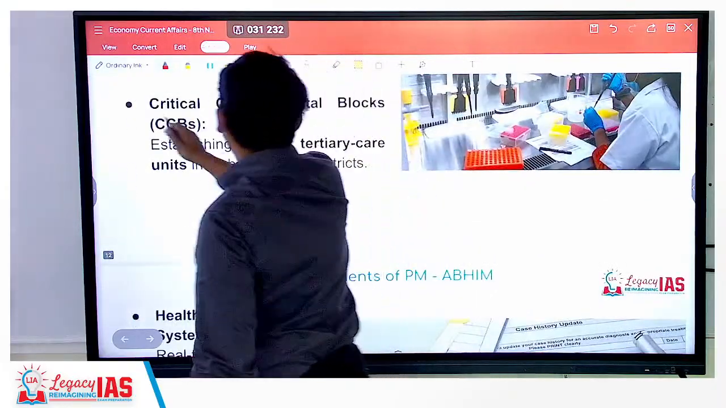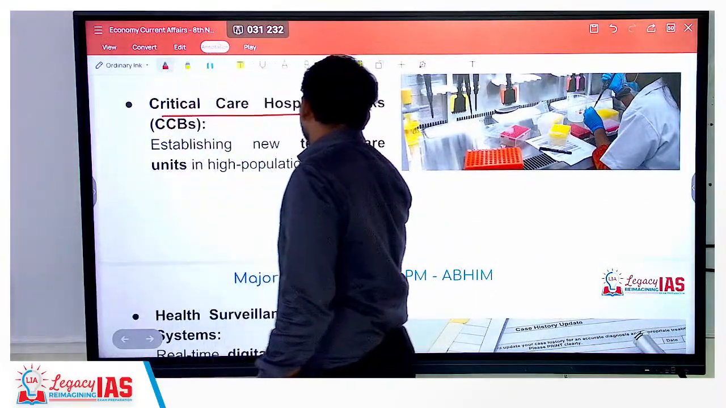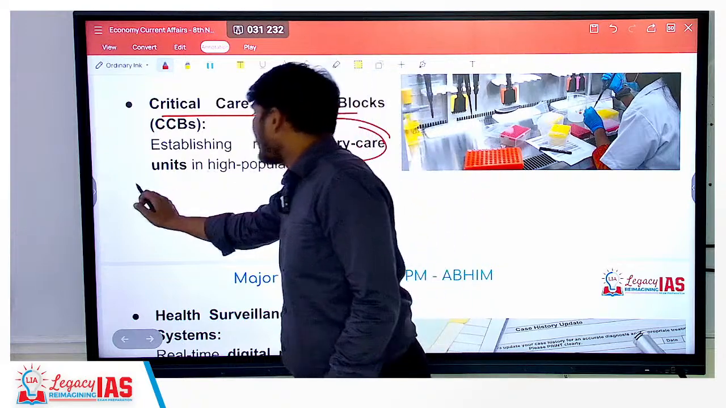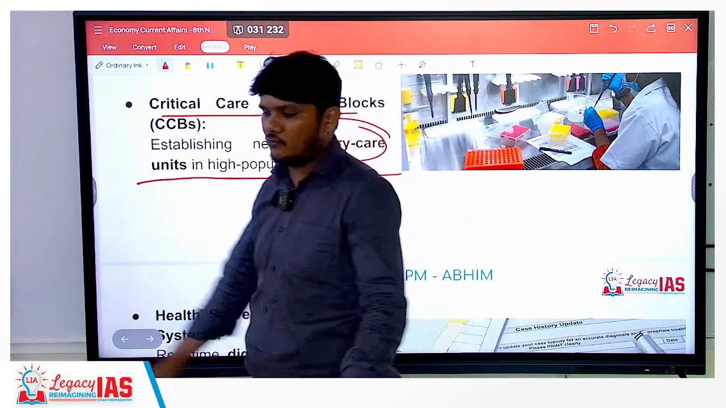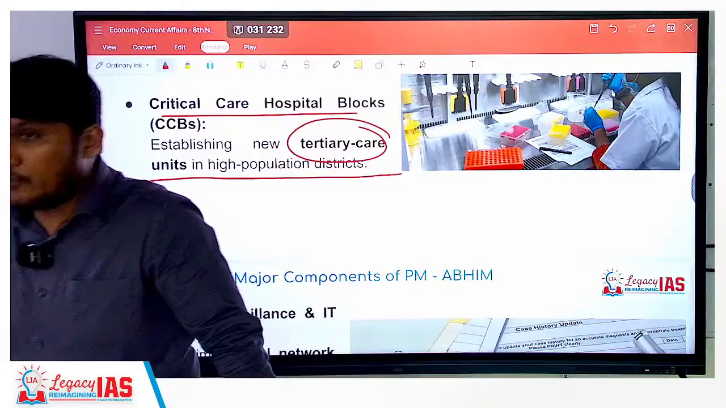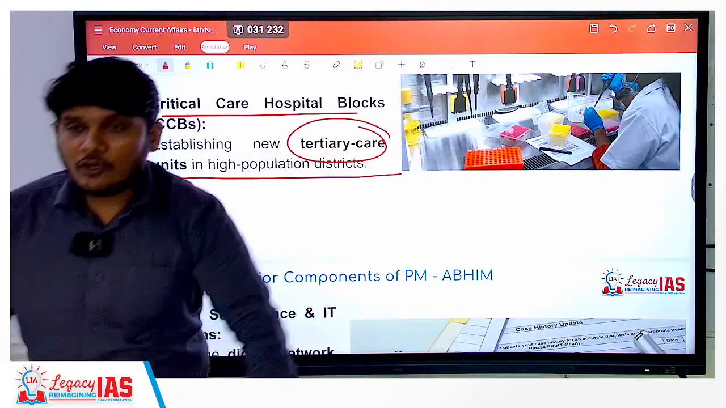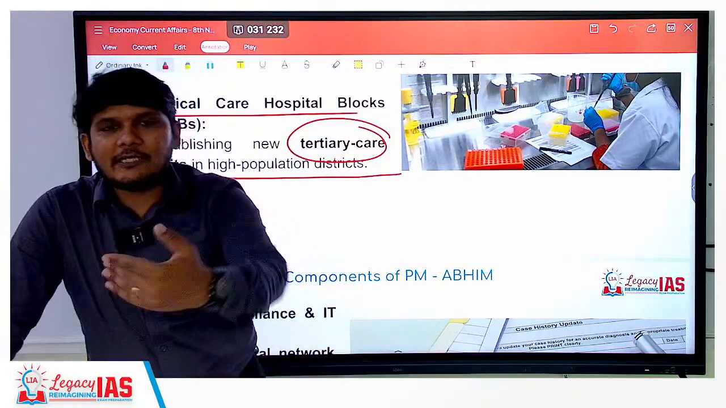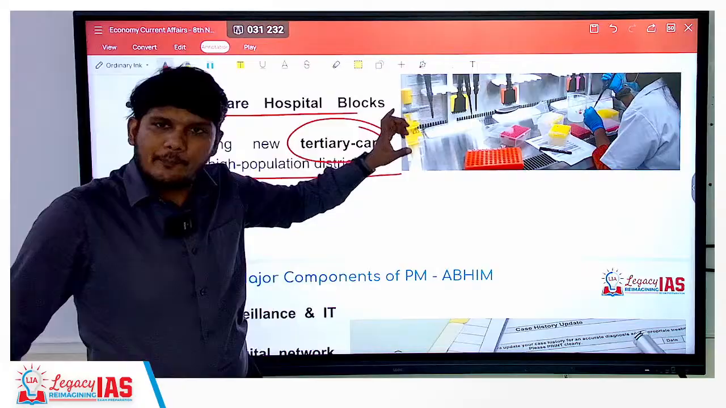Next is the critical care hospital blocks. These are new tertiary care units in high population districts. Now what are tertiary care units? We saw that the primary healthcare center is the first point of contact. Then you saw the block hospital, etc.